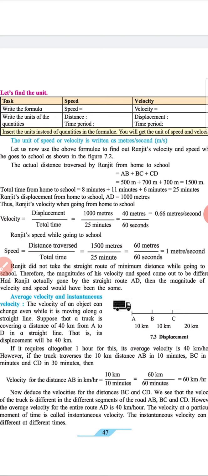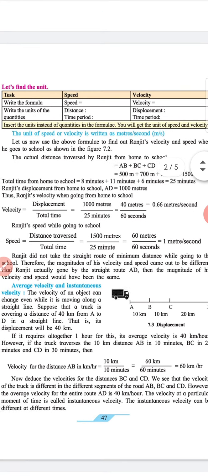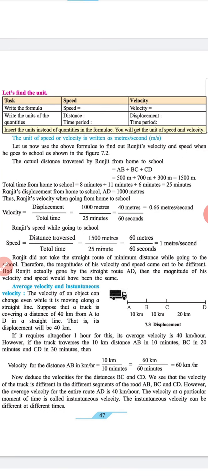Ranjit's speed while going to school. Speed is equal to distance traversed upon total time, 1500 meters divided by 25 minutes, 60 meters upon 60 seconds, equal to 1 meter per second. Therefore, Ranjit did not take the straight route of minimum distance while going to the school. Therefore, the magnitude of his velocity and speed came out to be different. Had Ranjit actually gone by the straight route AD, the magnitude of his speed and velocity would have been the same.